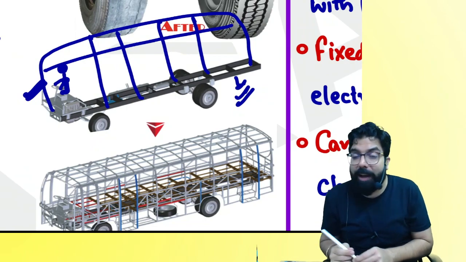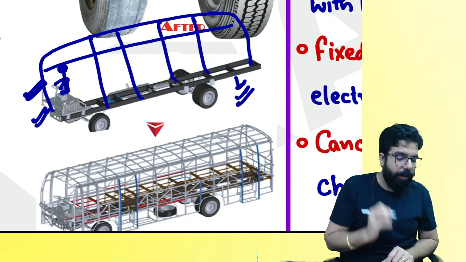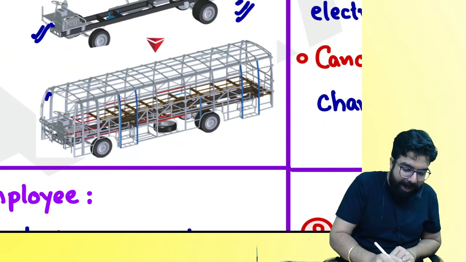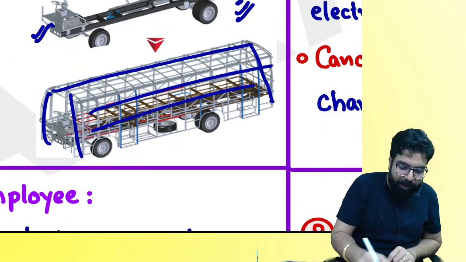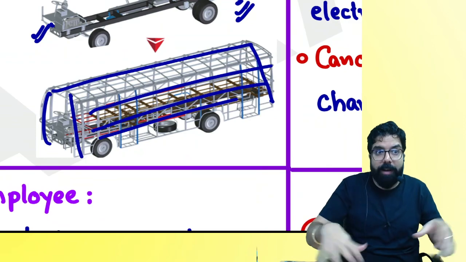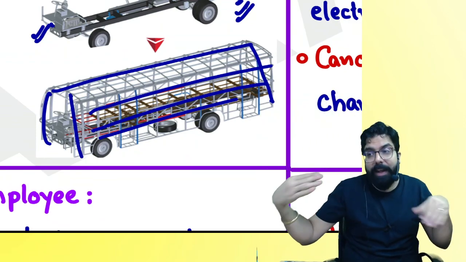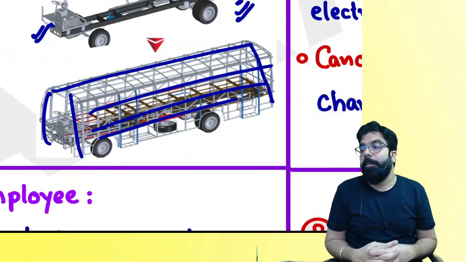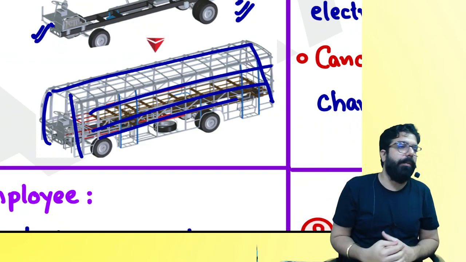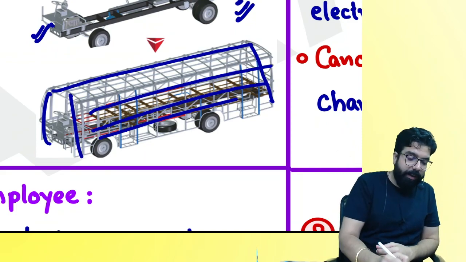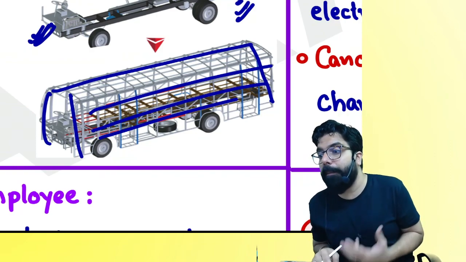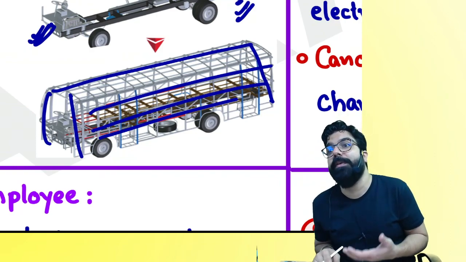Are we clear, everyone? Now, my question is, I took this chassis and came to you. And I told you, do one thing: put all the iron, steel, everything and make the bus ready. My question to you is, when I came with the chassis of the bus and told you make the bus ready, have I given you supply of goods or supply of service? Whose bus was it? Your bus. I use 90% material, only 10% service, but still it will always be a supply of service.